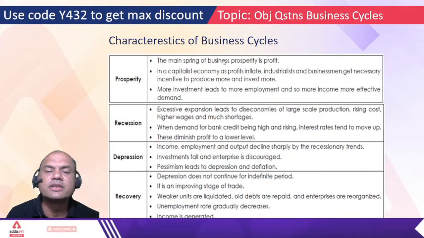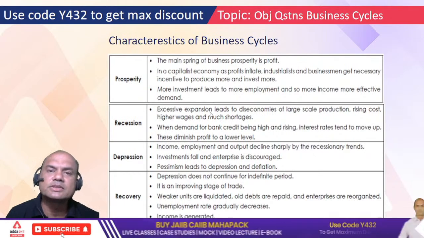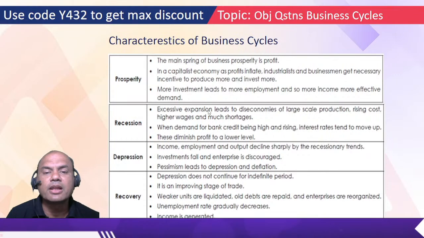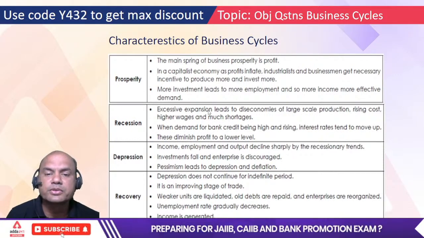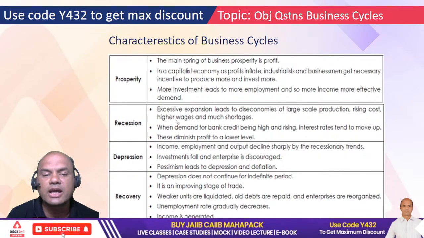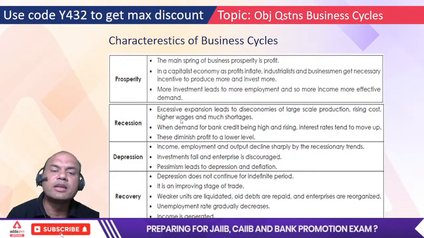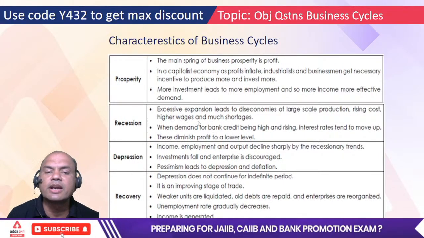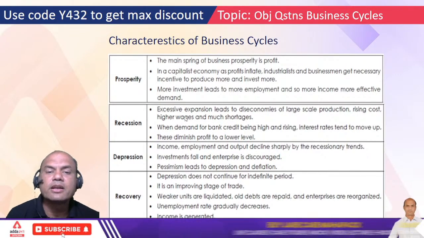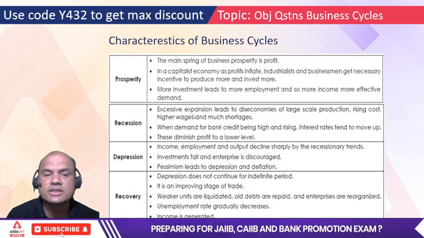Excessive expansion means everything is invested, more businesses, so excessive expansion. Businessmen don't understand that we are going down, people are not able to buy what we are able to produce, okay? This leads to diseconomies of large scale of production, rising cost, higher wages, more shortages, right? Everyone is prosperous. Even the normal person who was getting, let's say, 15,000, will demand 25,000. So is it sustainable? This is a sign of recession.